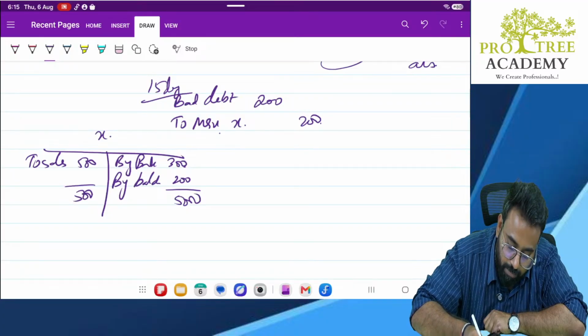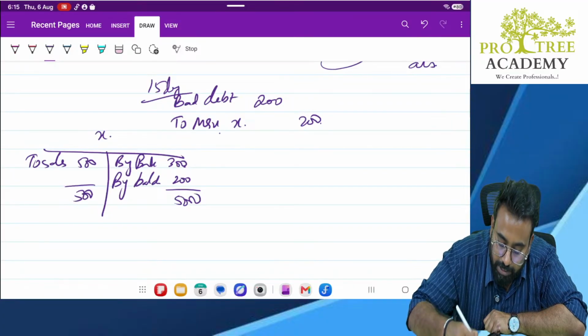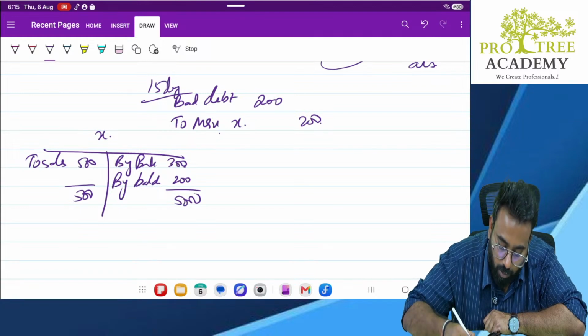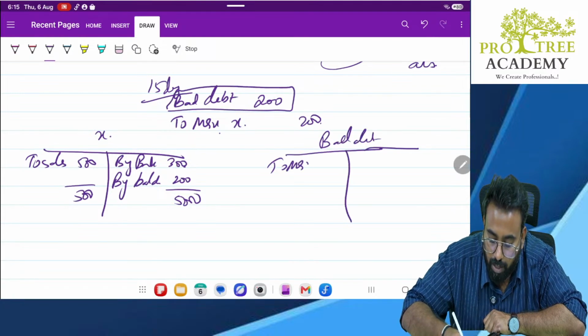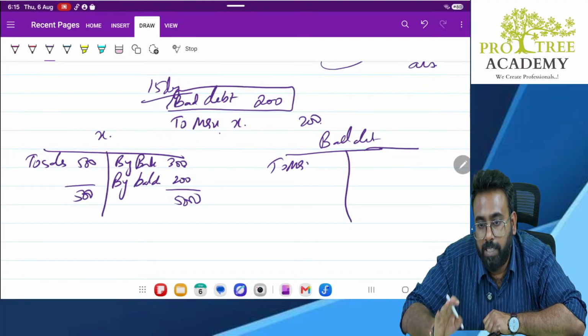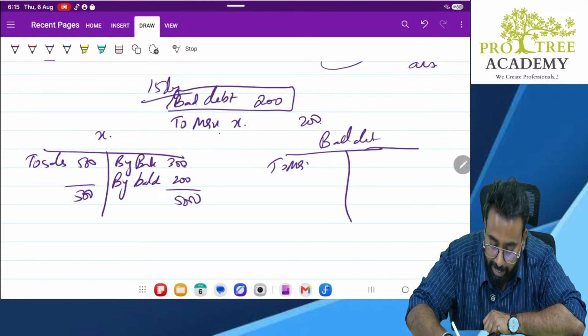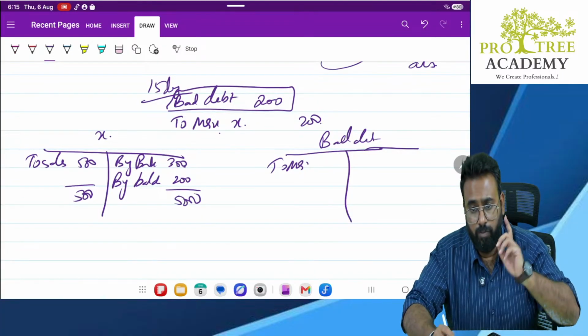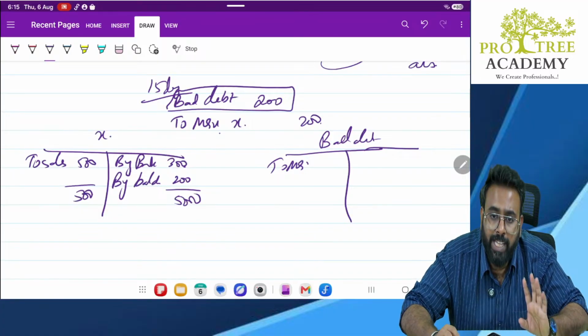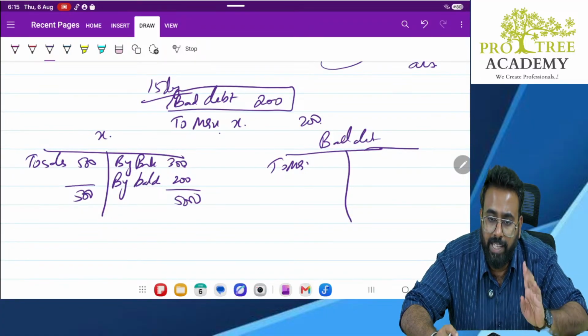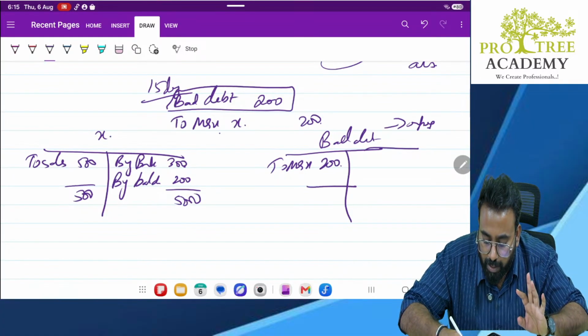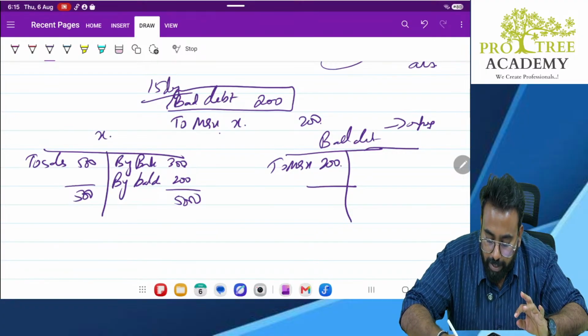Now what happens to this bad debt, sir? This bad debt is an expense. So if you open the bad debt ledger account, it will be to Mr. X 200. Is it an expense item or income item, asset, liability? What item is this? It is an expense item. We already know, right? An expense item will never get carried forward. Rather, it will be transferred to P&L. So I will transfer this to P&L.